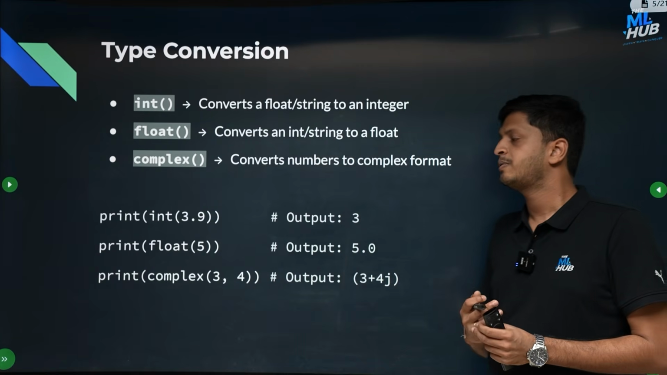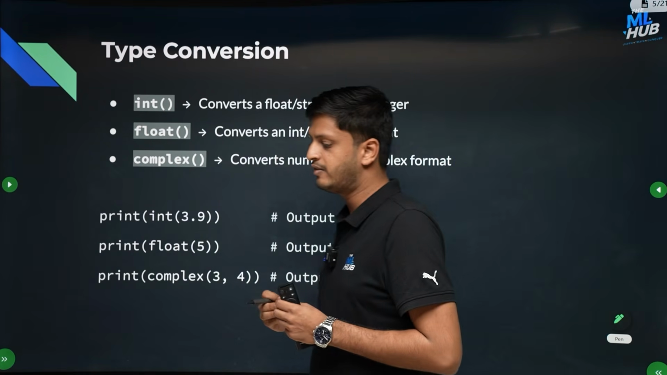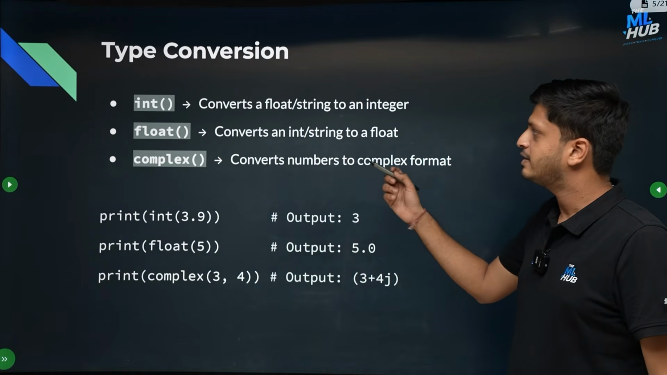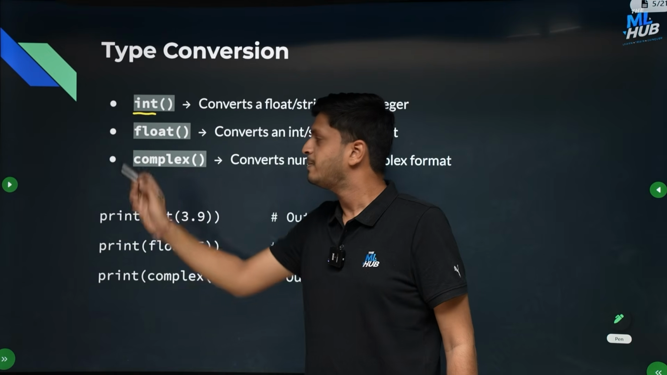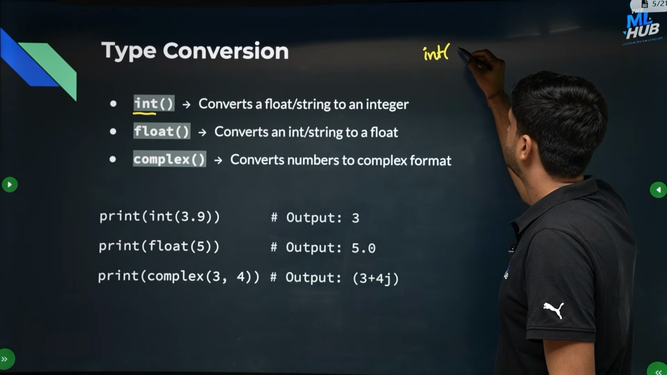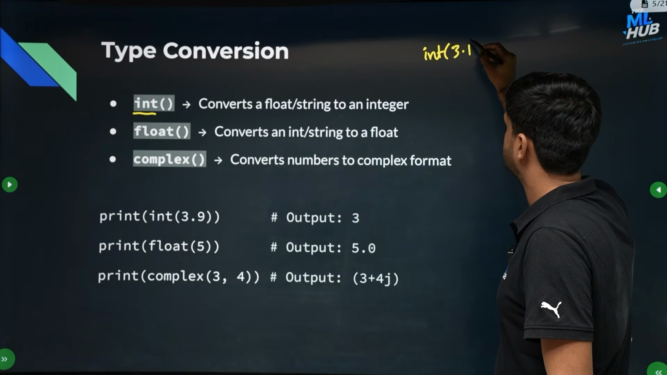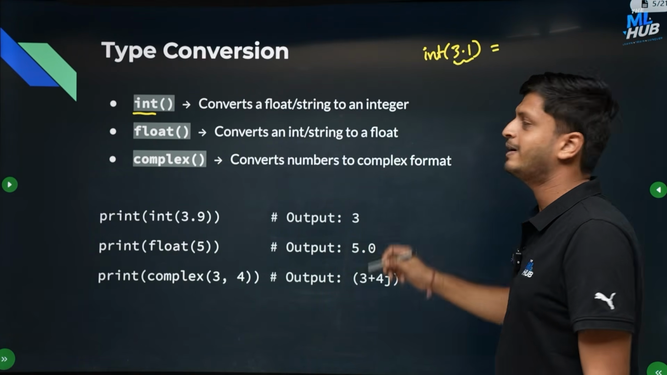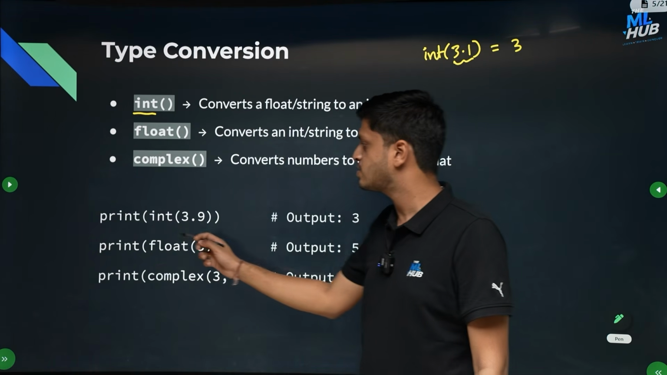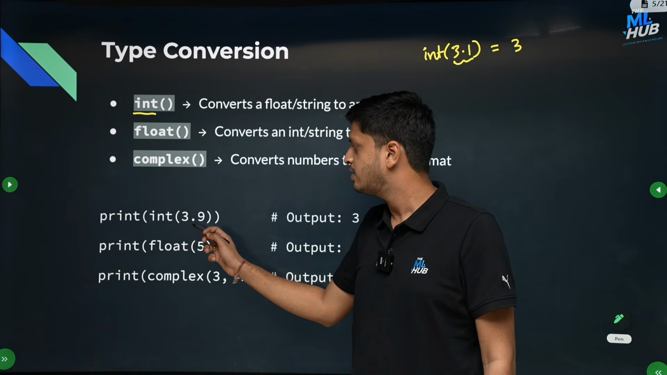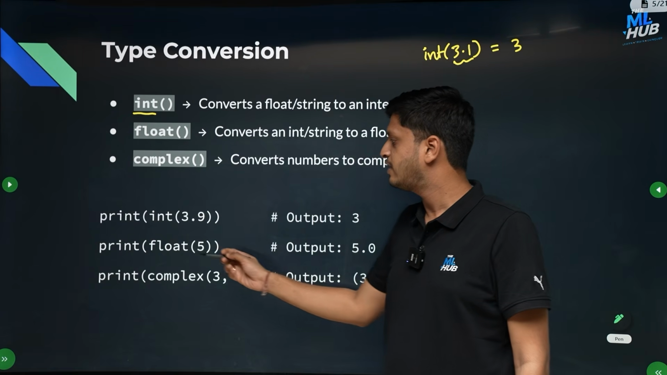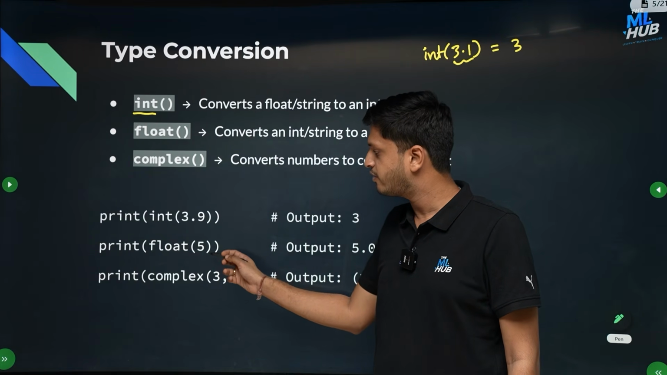There is another concept called type conversion. You can convert one type of variable to another type. Okay, how do you do that? You can use the data type itself as the function. So if I just write int 3.1, it will convert this floating point number into the integer. So it will just take the integral part of it, which is 3. For example, if I do int 3.9, it will convert or cast this floating point number into an integer. Similarly, if I write float 5, then it will convert the integer 5 into a floating point number,